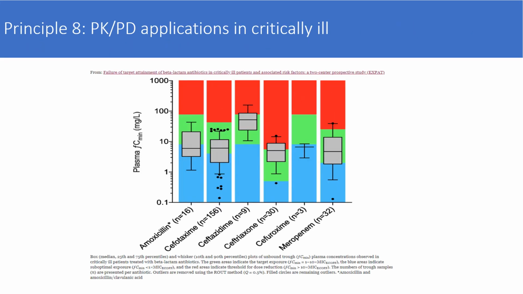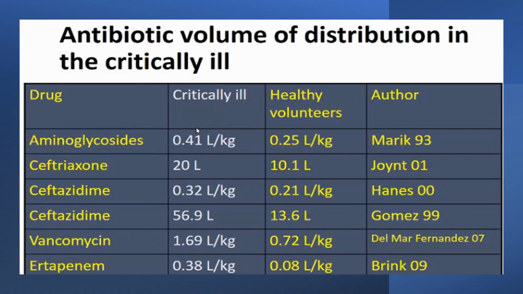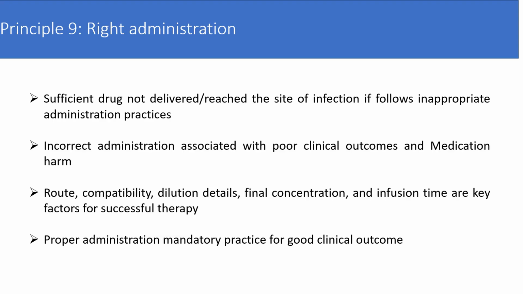PK/PD applications in critically ill patients need to be considered for antibiotics like amoxicillin, ciprofloxacin, and others. Antibiotic volume of distribution in critically ill patients also plays a significant role, as the volume of distribution changes in critically ill patients. Hence, drugs may not be delivered or reach the site of infection, so administration needs to be appropriate. Incorrect administration is associated with poor clinical outcomes. The route, the compatibility, the dilution details, the final concentration, and infusion times are key factors for successful therapy. Proper administration is mandatory for good clinical outcomes.